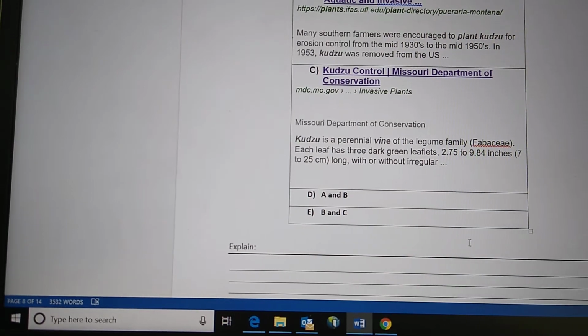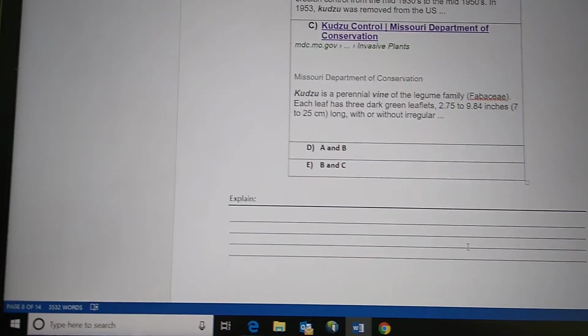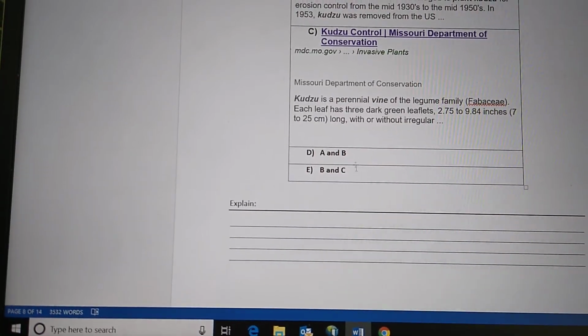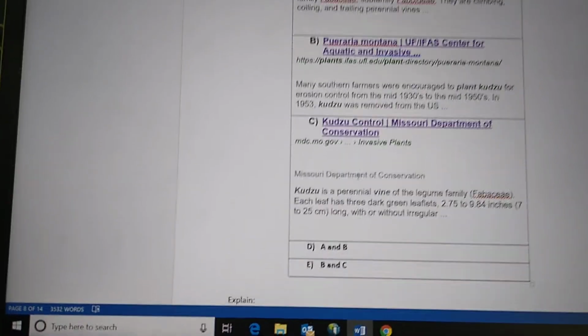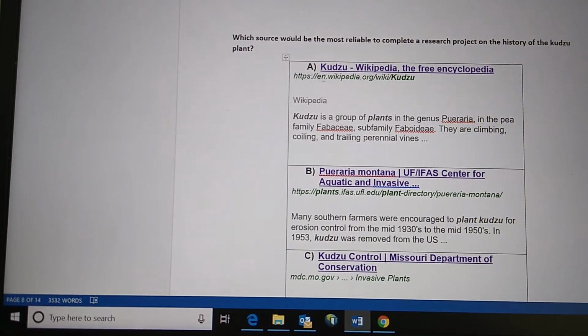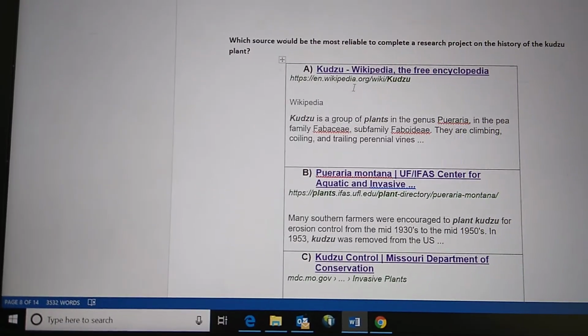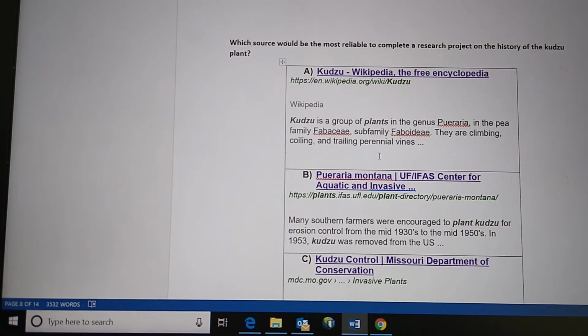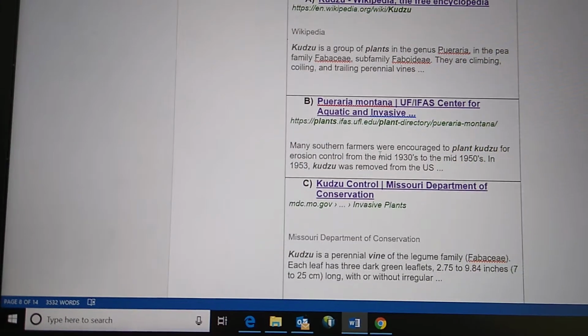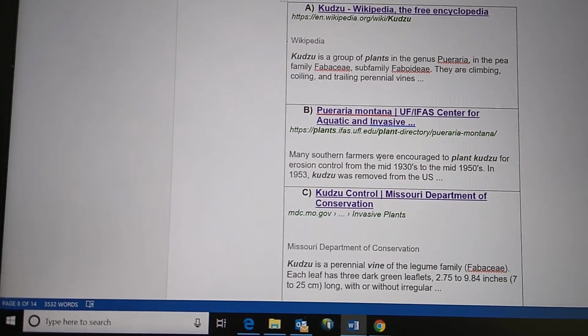So your answer choices here should be, can we use source A and B, or can we use source B and C? So look at what the website is and what it ends with. If it's .org, .edu, .gov, which one is reliable and trustworthy?